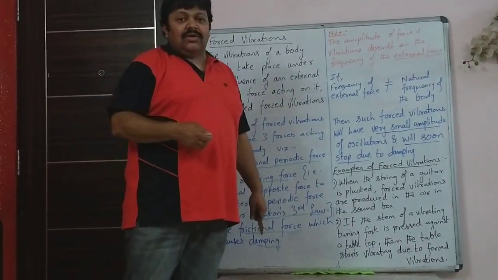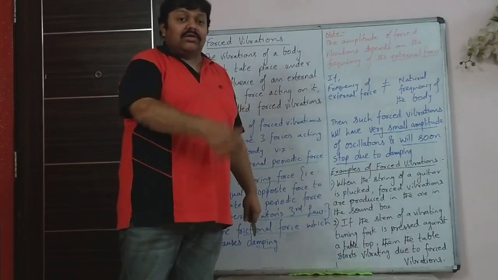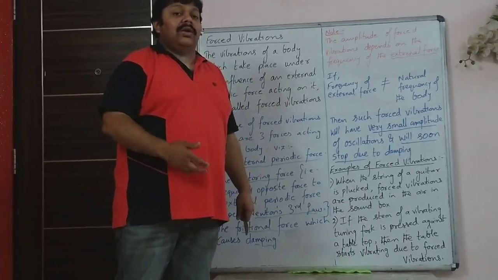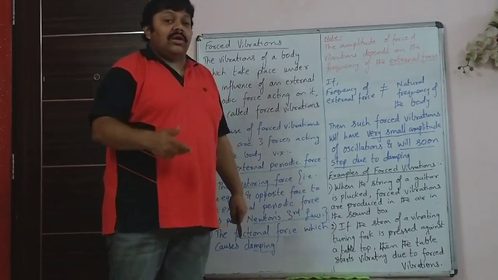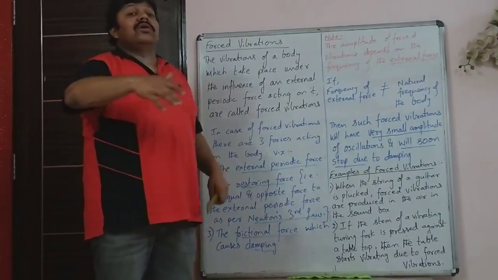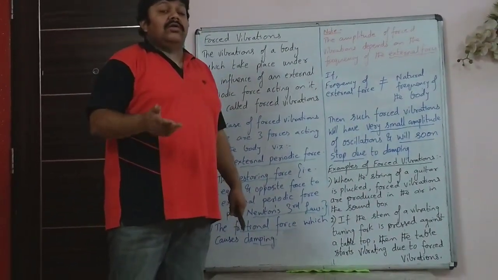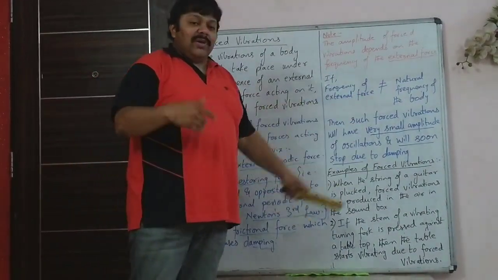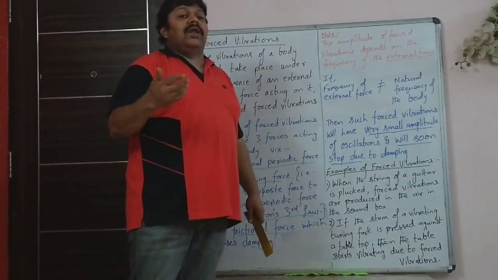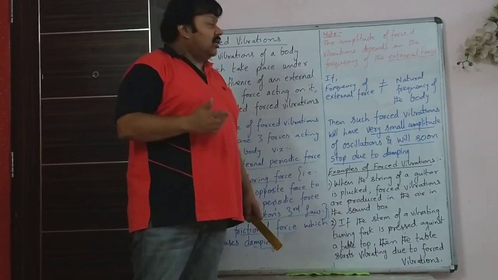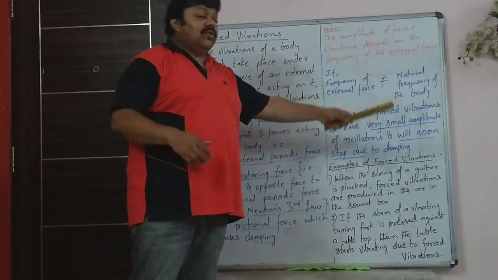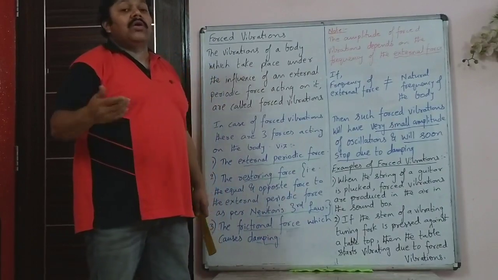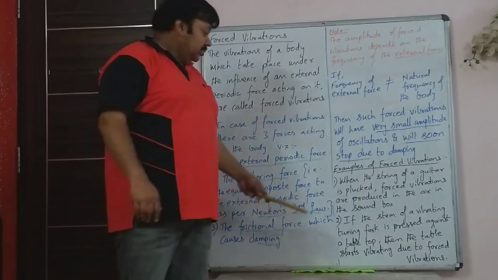So you pluck the strings, that air inside the sound box is forced to vibrate, and that is why louder sound is produced, because a greater area of air is forced to vibrate. But still, it will stop after some time and it will not be a very loud sound, because the frequency of the external force and natural frequency of the guitar will not be the same.